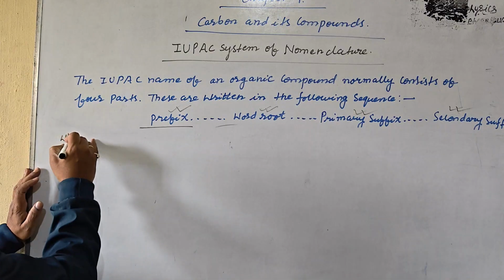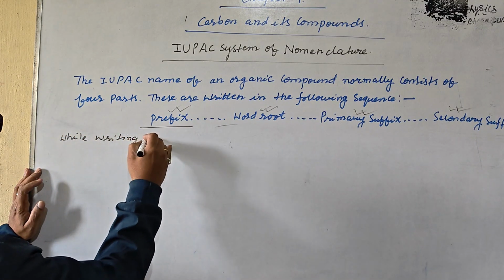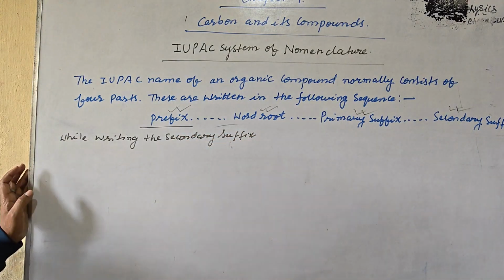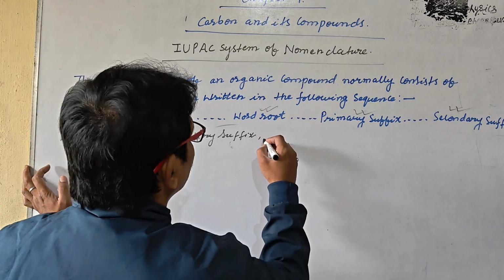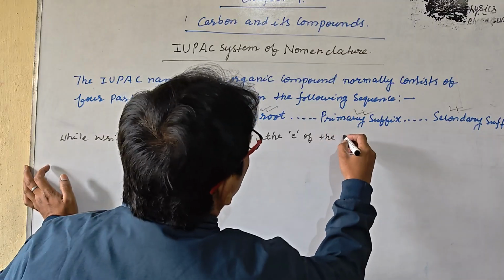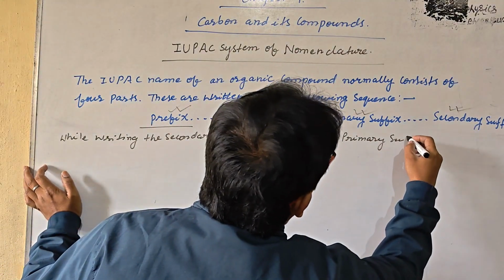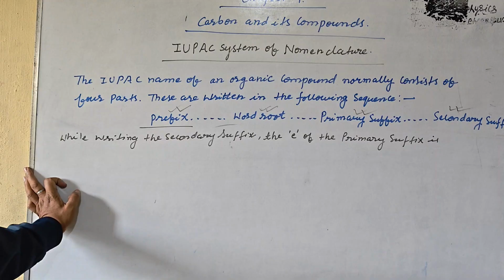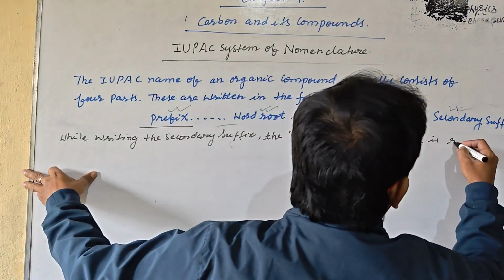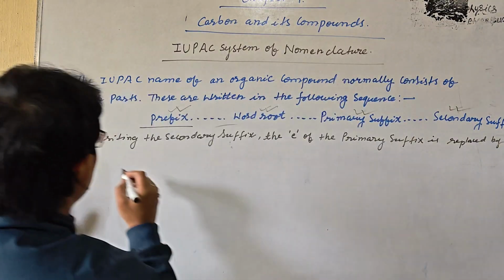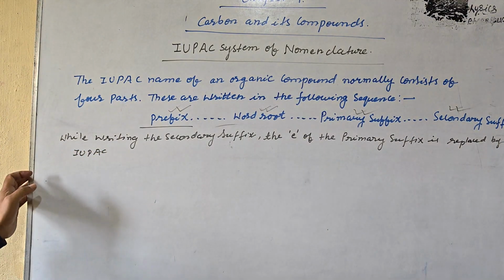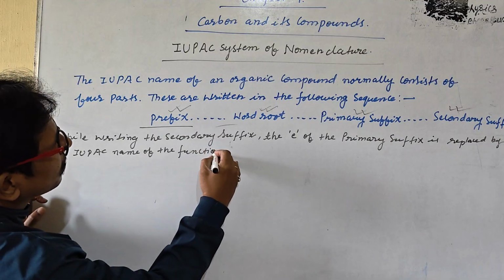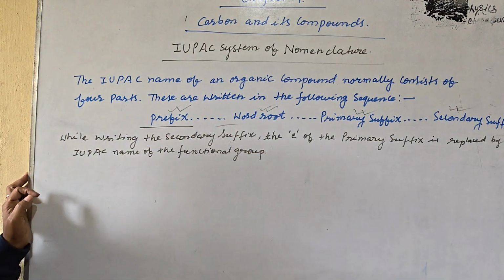While writing the secondary suffix, the e of the primary suffix is replaced by the IUPAC name of the functional group. These are the important things you should always keep in your mind.